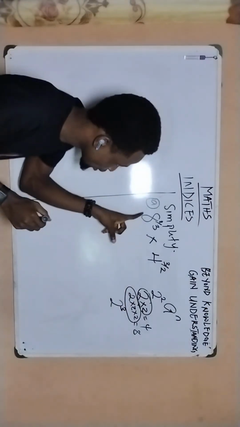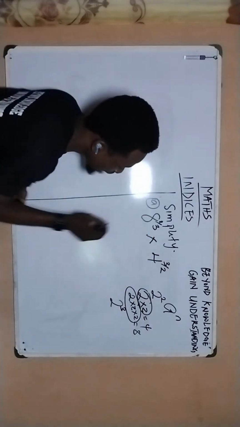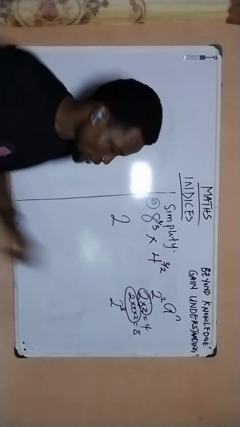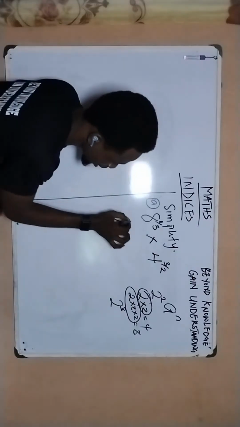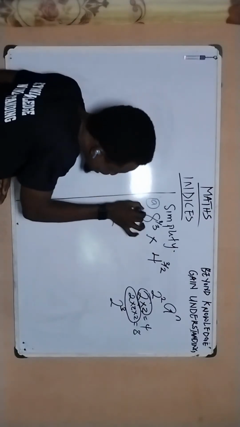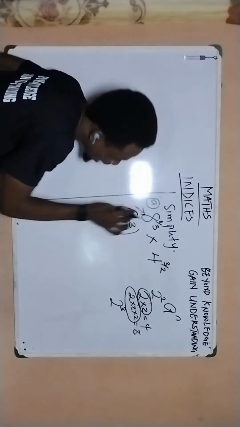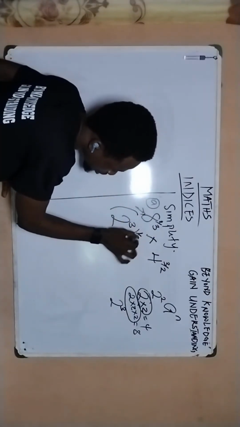To do that for 8 raised to the power of 1 over 3, I'll first of all do 2, because I've reduced 8 to be 2 raised to the power of 3. So I'm going to do 2 raised to the power of 3. This is for 8 first, and then close up the bracket and attach the power of 1 over 3 to it.